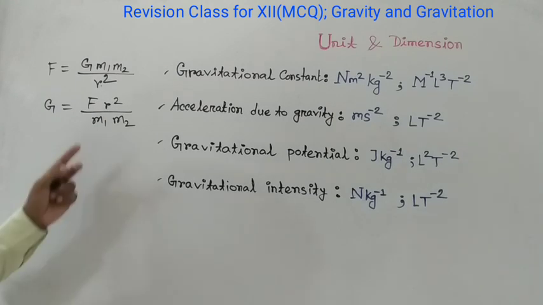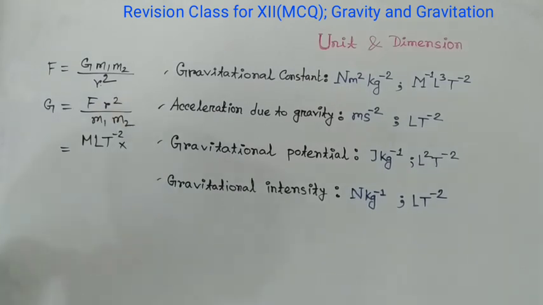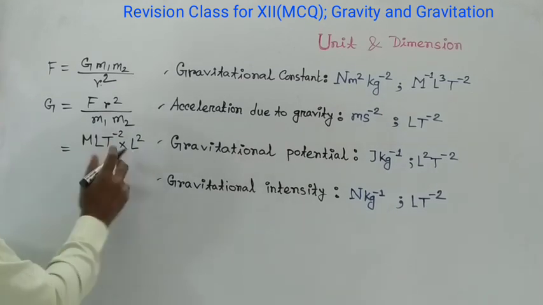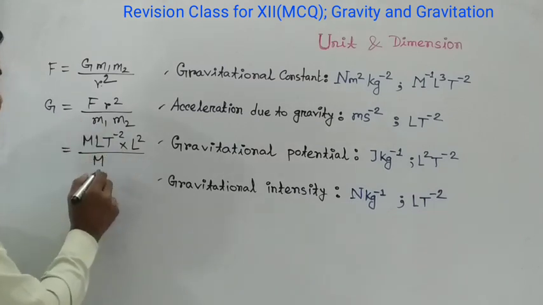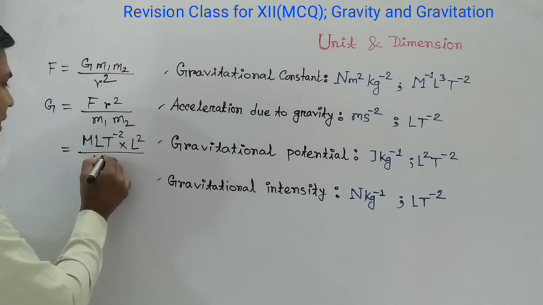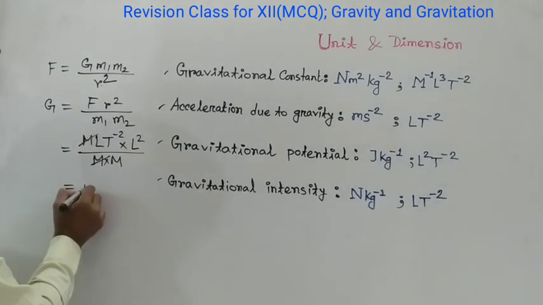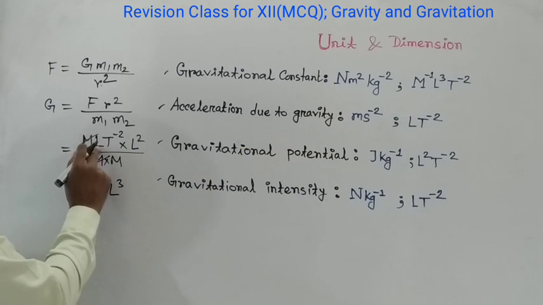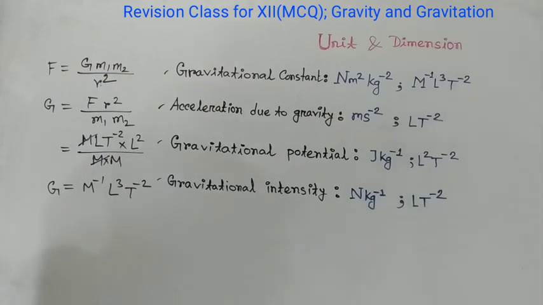Now, if I put the dimension of force, M L per T square, and we know the dimension of r is L and we have square, so we will put L square, divided by the dimension of mass, which is M, so we can write here M. The common terms will be cancelled out, so we can write the expression in this way: M inverse L cube T inverse 2, that is the dimension of gravitational constant.